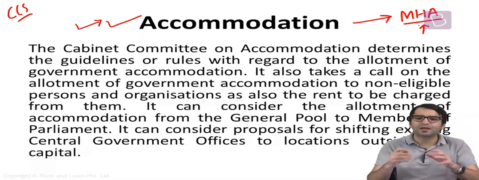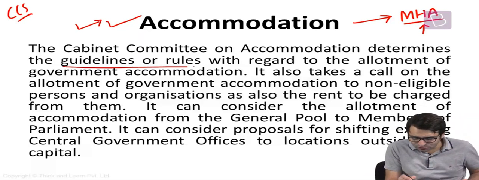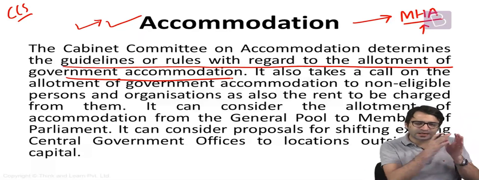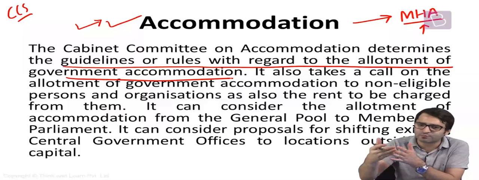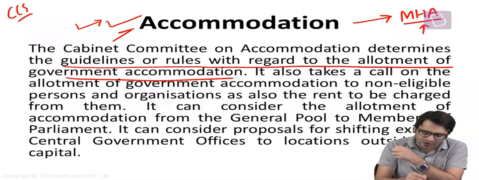It is headed by the Home Minister. What is the role of this Cabinet Committee on Accommodation? It determines the guidelines or rules with regard to the allotment of government accommodation. So there are government bungalows, there are government flats, there are government accommodations. These accommodations are to be given to cabinet ministers, to members of the parliament, and to important officers of the central government. All these decisions are taken by the Cabinet Committee on Accommodation, headed by the Home Minister.